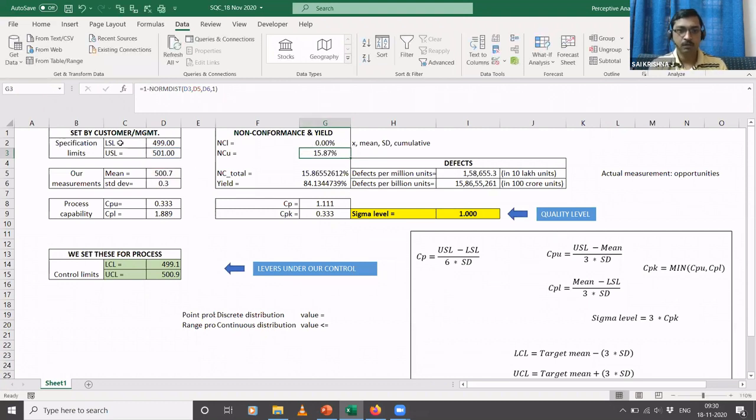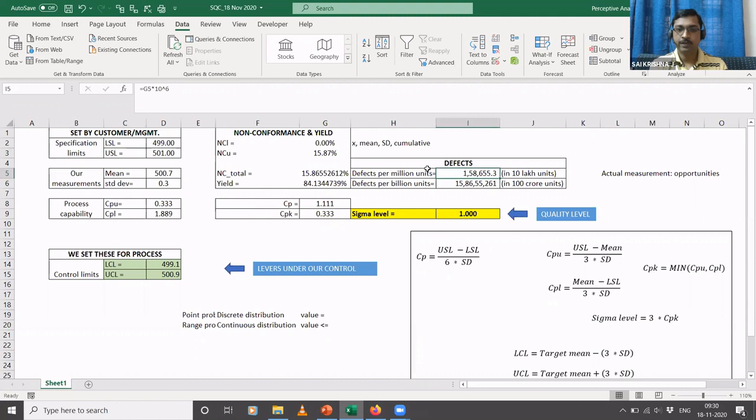So you have the lower specification and upper specification limits, which are set by the customer or the management of the company. You have measurements taken from the sample, which give the mean and the standard deviation. Using these 4 basic parameters, you calculate the non-conformance percentage and the yield percentage of that product or process. And then here you have something called defects.